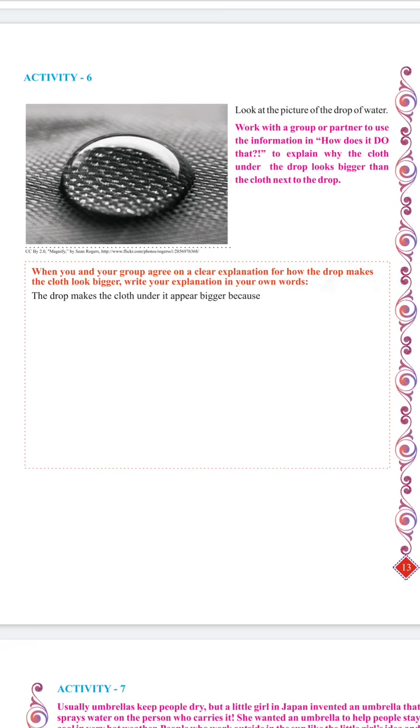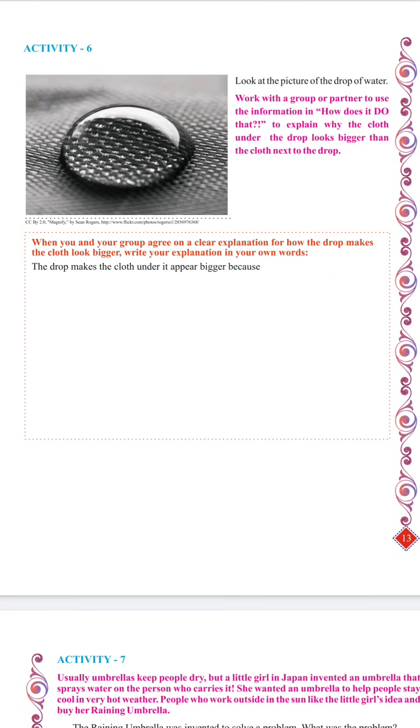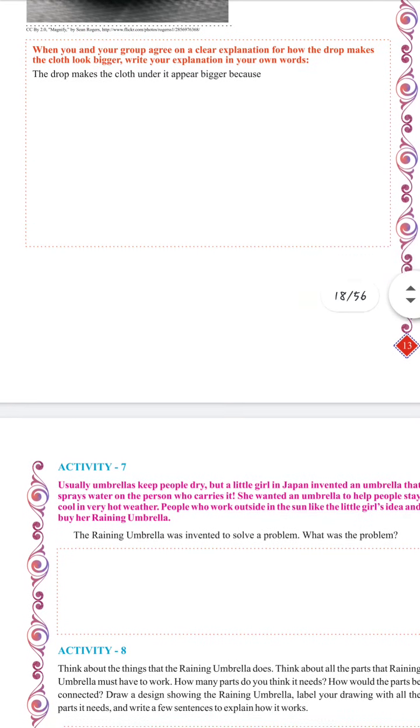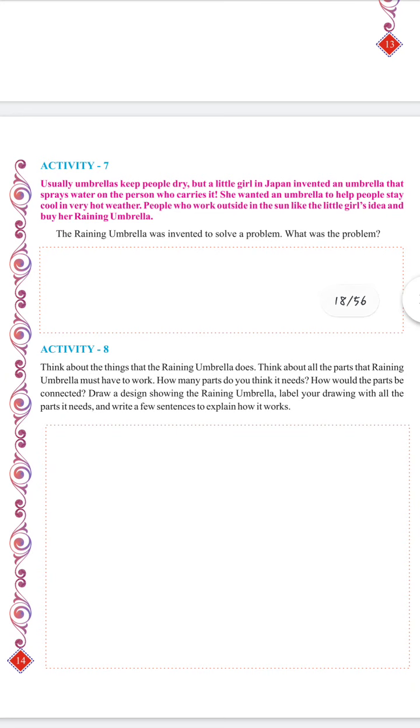It might be included in your science syllabus also, how a drop of water is helpful in magnifying objects, because the light rays which are entering the drop of water come at different angles, so that causes the magnification of the letters or the object which are placed under the drop of water. You have to write the cause also, the explanation for how the drop makes the cloth look bigger. Okay, I have given you the answer, but if you find that you can write it in some other words, you are most welcome to write the answers.